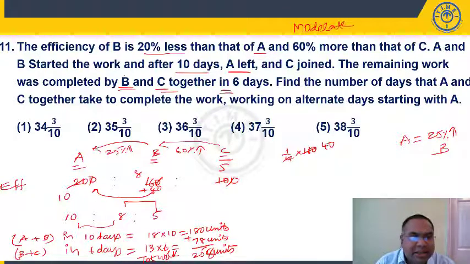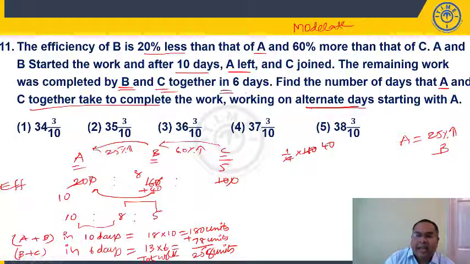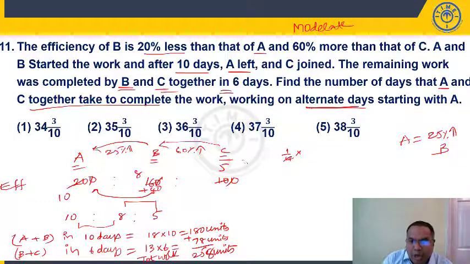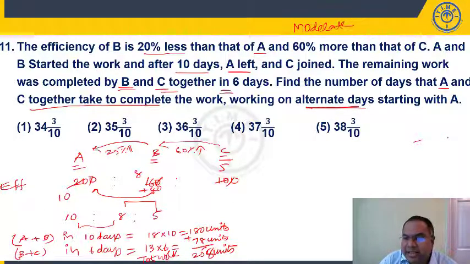Find the number of days that A and C together take to complete the work, working on alternate days. This is important. They are working on alternate days. So how much is my total work? Total work is 258 units, right? So if A and C are working on alternate days, what do you mean by alternate days? First day A, second day C, third day A, fourth day C, A, C, and so on.